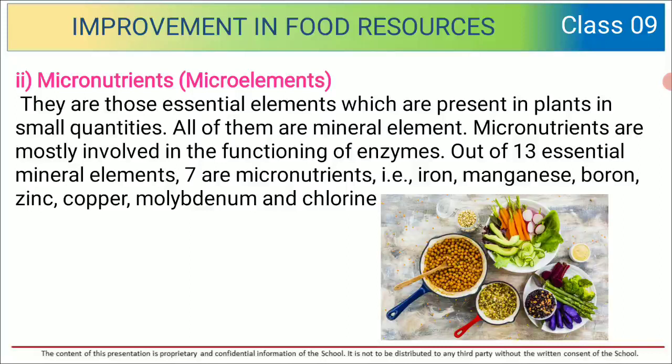Now let us talk about micronutrients. They are those essential elements which are present in plants in small quantities. All of them are mineral elements. Micronutrients are mostly involved in the functioning of enzymes. Out of 13 essential mineral elements, 7 are micronutrients, that is iron, manganese, boron, zinc, copper, molybdenum, and chlorine.